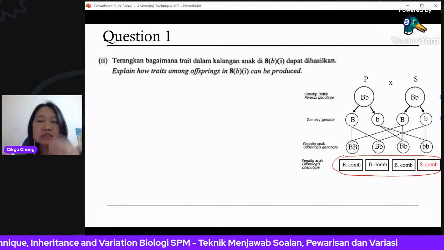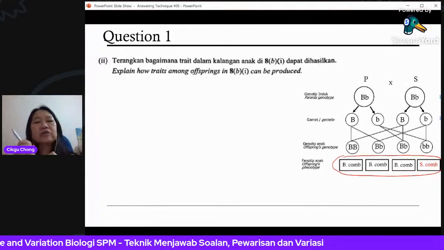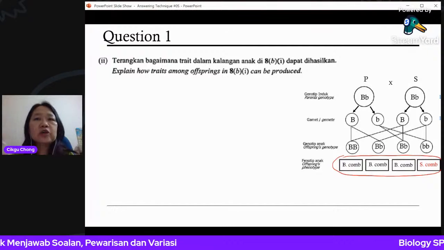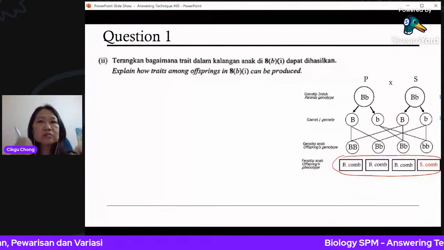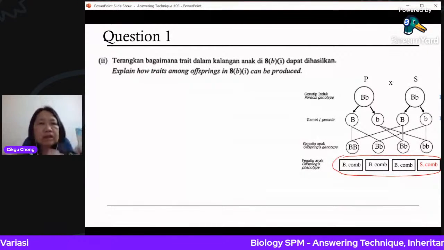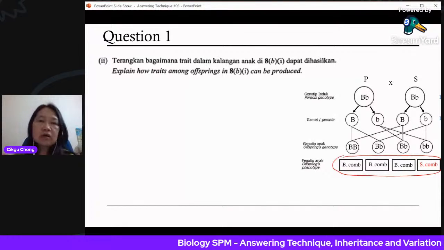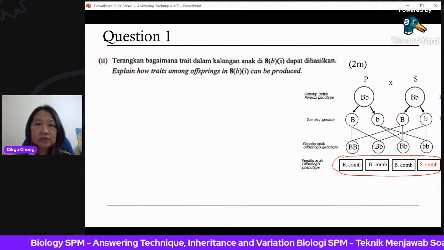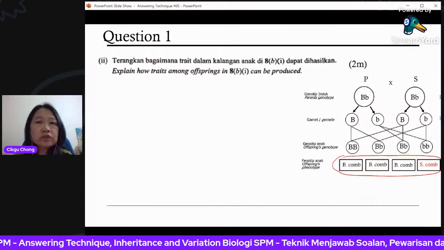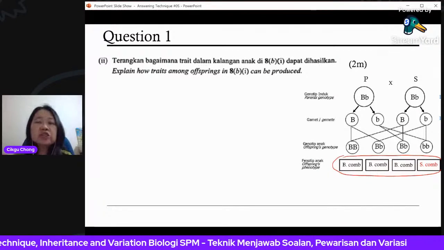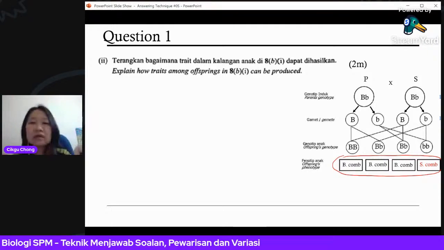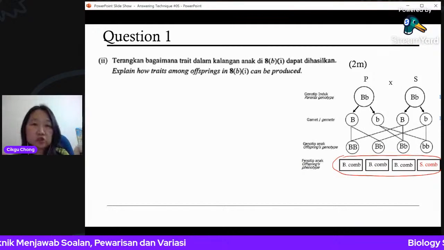Okay, you need to answer by combining. You must mention that you get this allele from who? You get this from the father, you get this from the mother, and when you combine, you get your big B, small b, or small b, or whatever. Okay, let's see the answer. All right, 2 marks only. 2 marks only means you don't need to write much. You just write any 2 points that are relevant, that can explain how you get these traits.